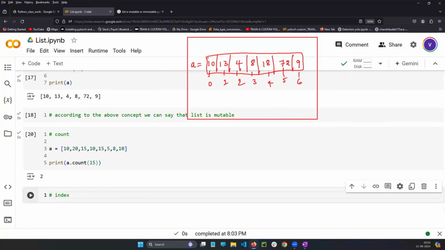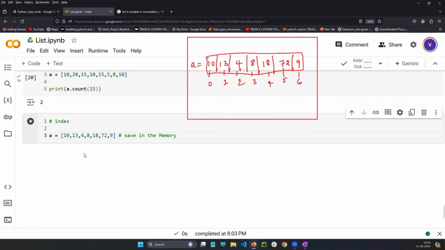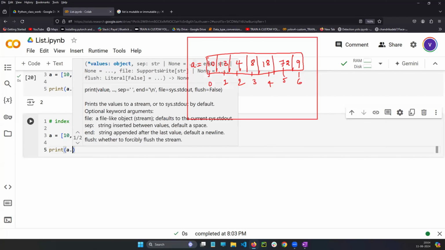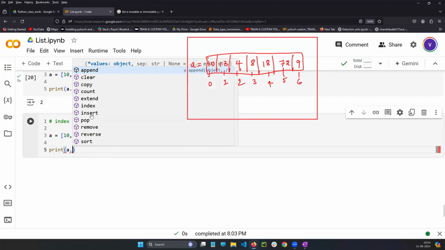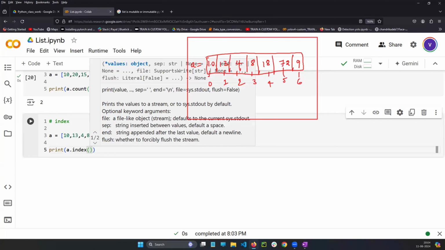Index. What is the purpose of index, guys? If you want to find the index, use index. For example, sir, I want to find the index of value 8. So print A, where A is a variable holding a list. In the list we have a built-in function called index. I'm going to use it and pass 8.